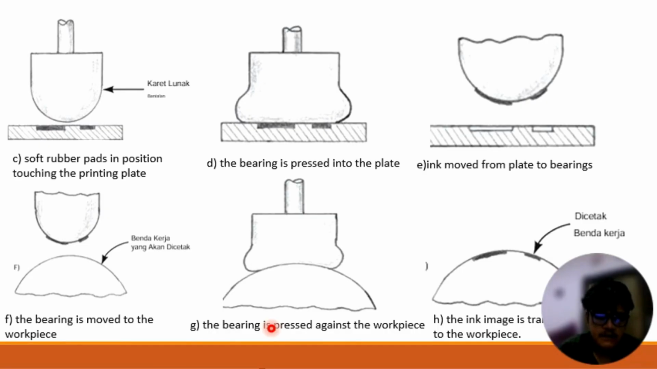And for G, the pad is pressed again to the workpiece. And for H, this is a picture of the ink image on the workpiece.